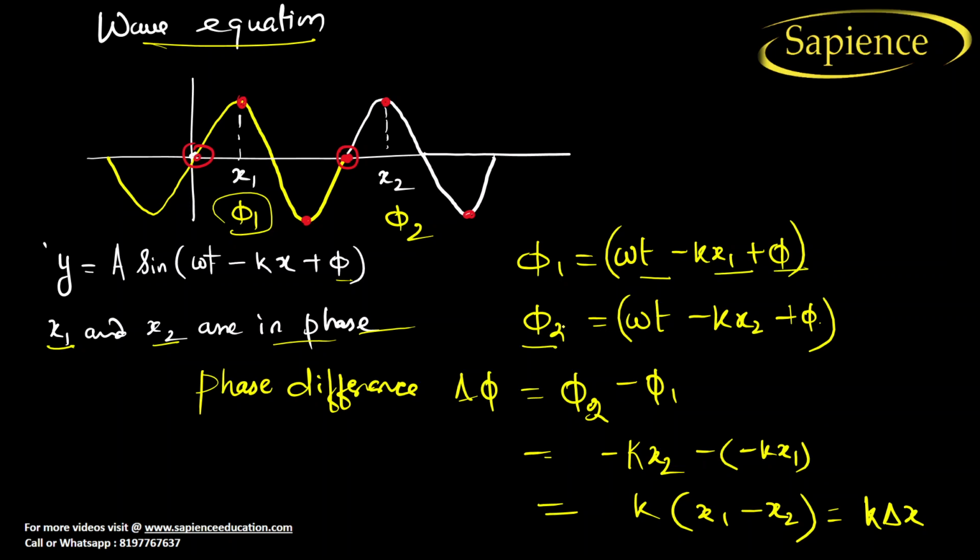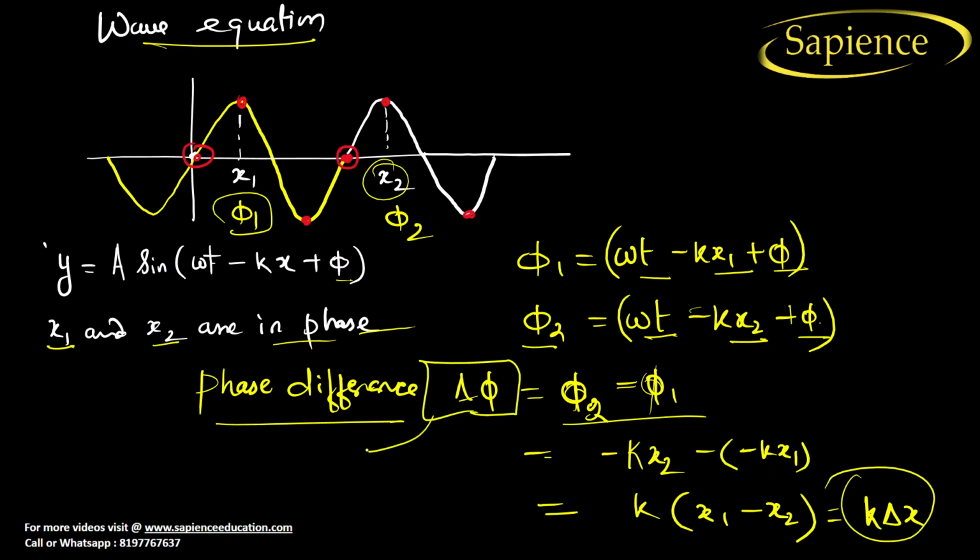And for the final phase, that is phi 2 for this x2 position, it is omega t minus kx2 plus phi. So the phase difference is equal to phi 2 minus phi 1, and if you put in the values, we will get k into delta x, and this is known as the phase difference.